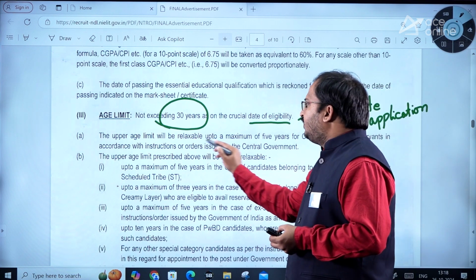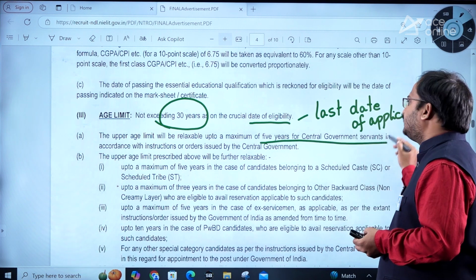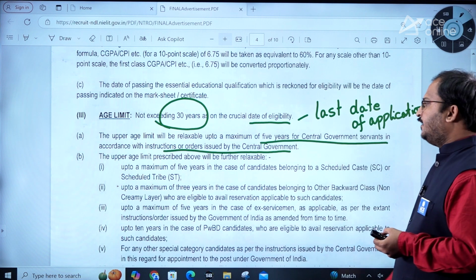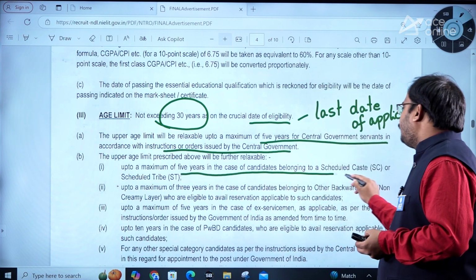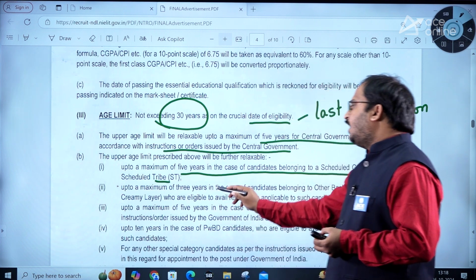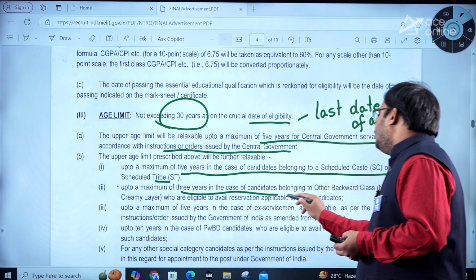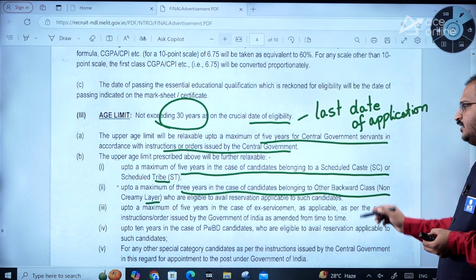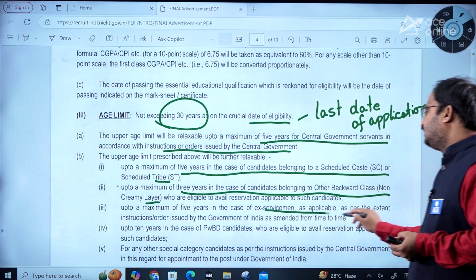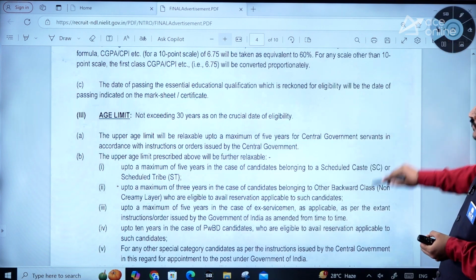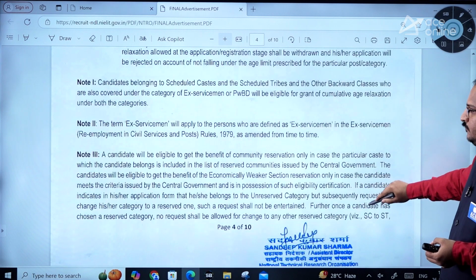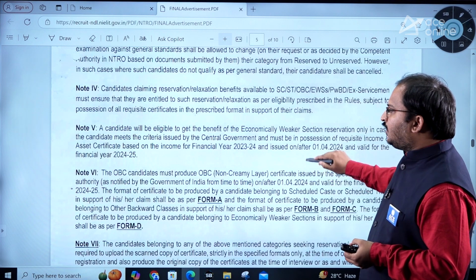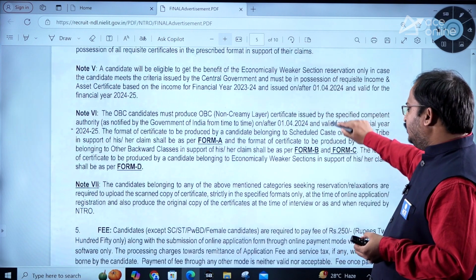Then the upper age limit will be relaxable up to a maximum of 5 years for central government servants in accordance with instructions or orders issued by the central government. Then up to a maximum of 5 years in the case of candidates belonging to scheduled caste or scheduled tribe, up to a maximum of 3 years in the case of candidates belonging to other backward classes non-creamy layer who are eligible to avail the reservation. Then up to a maximum of 5 years for ex-servicemen as applicable. So kindly go through these things, dear students. So these are all the important annexes that you have to submit. So kindly go through this.